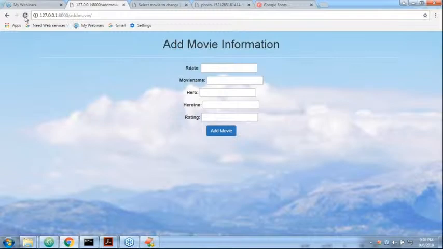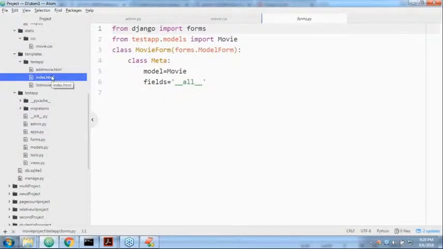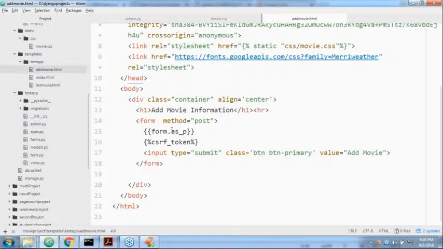Okay, one minute. What I will take here is the forms dot HTML file, the add movie.html file. Let me take form tag id is equal to f, like this I'm taking, sir. id is equal to f, like this.